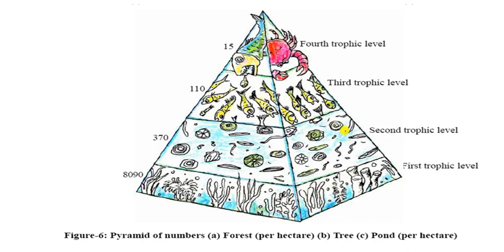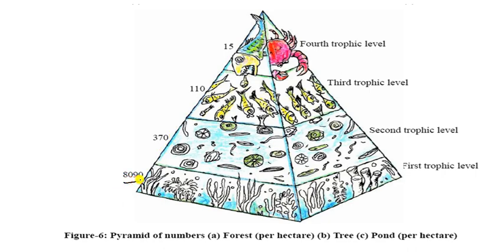and the second level depends on this first trophic level. These are the bacteria and some other animals. Now the third trophic level depends on the second trophic level. That means the faeces are there. And the fourth level is the large fishes, and they are called the fourth trophic level. In the forest, these are the four trophic levels, and the numbers are given here.